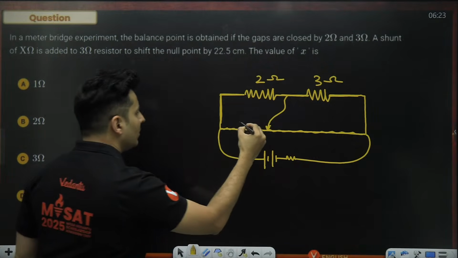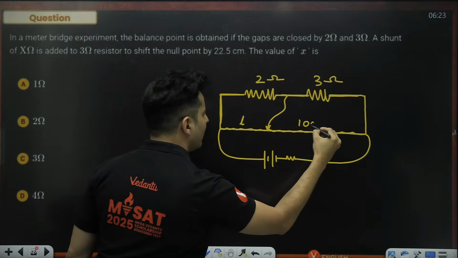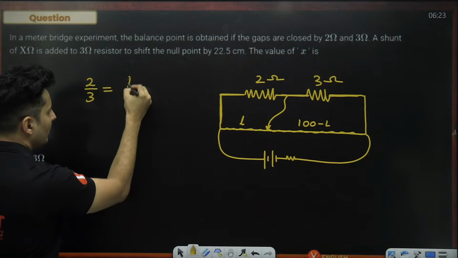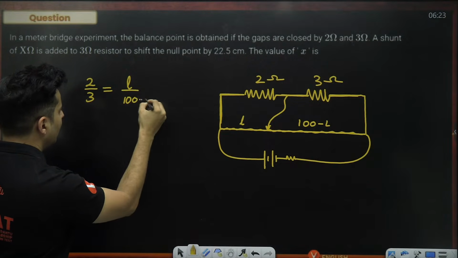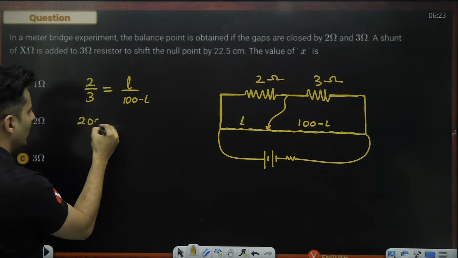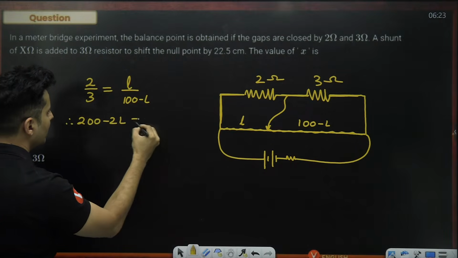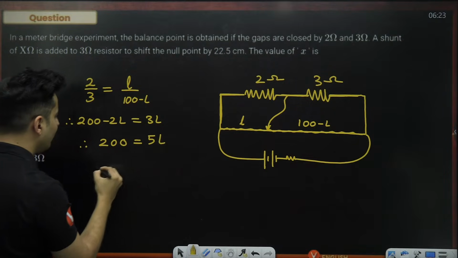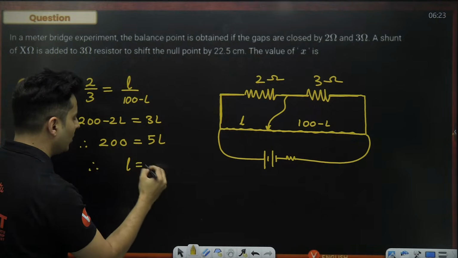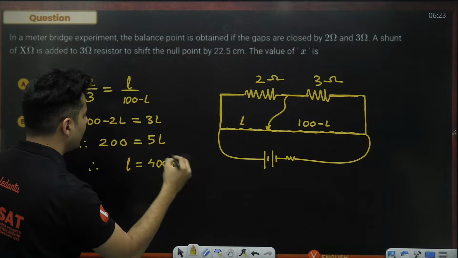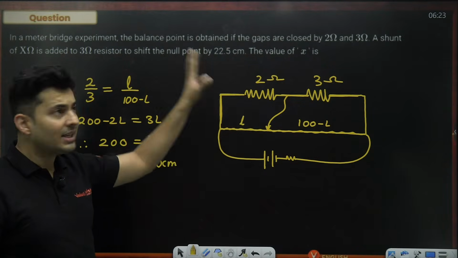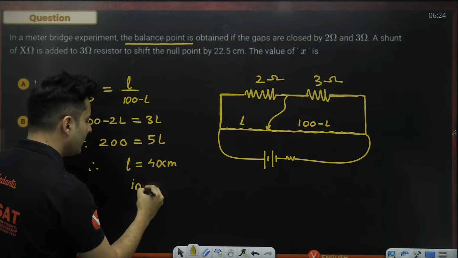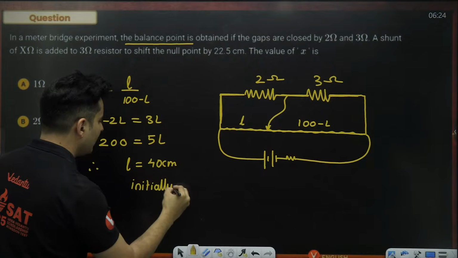Now, first of all, let's figure out how much that null point will be, then we will go ahead. See guys, we all know if this is L, this will be 100 minus L centimeters and the formula is R1 by R2 will be first length by the second length, 100 minus L. So cross multiply, this will be 200 minus 2L is equal to 3 times of L. Therefore, 200 will be 3 plus 2 which is 5L. Therefore, L will be nothing but 200 by 5 which is 40 centimeters. So this is the first length, initially in the first case. So the balancing point initially is basically 40 centimeters.